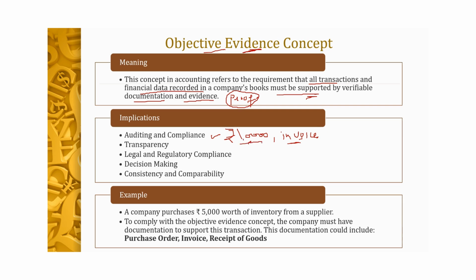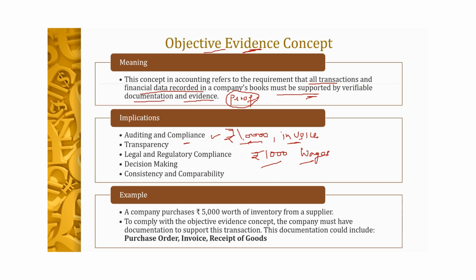If I am saying I have paid rupees suppose 1,000 as wages, so again there should be a documentary evidence for these wages. कोई suppose payment की receipt हो सकती है, receipt which is signed by the person who has received those wages, that should be there. और अगर हमने कोई चेक से पेमेंट करी है तो उसका प्रूफ हो सकता है हमारे पास. So there should be documentary evidence which will help us in auditing as well as compliance of the legal requirements.